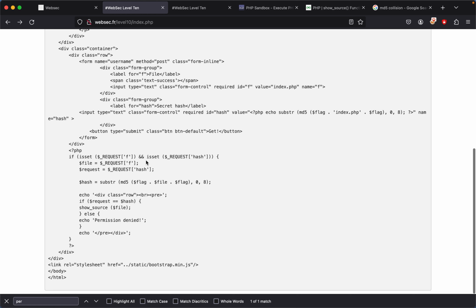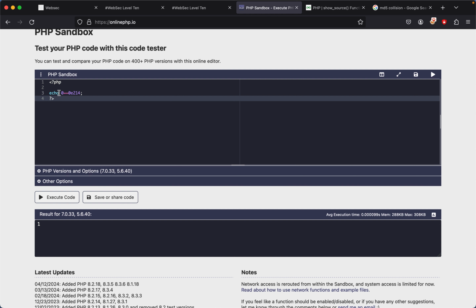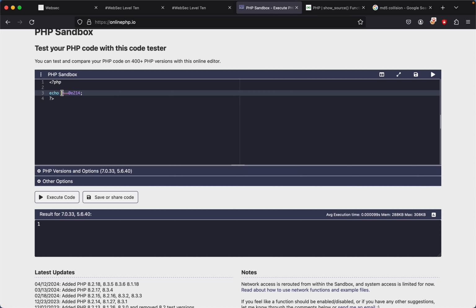So what we can do, if we go to PHP sandbox, you see right here, echo. What if we input 0 right here? 0 is the hash value that we're going to input, and this right here is basically a hash. This could be any hash we want, so I'll put this as a comment.